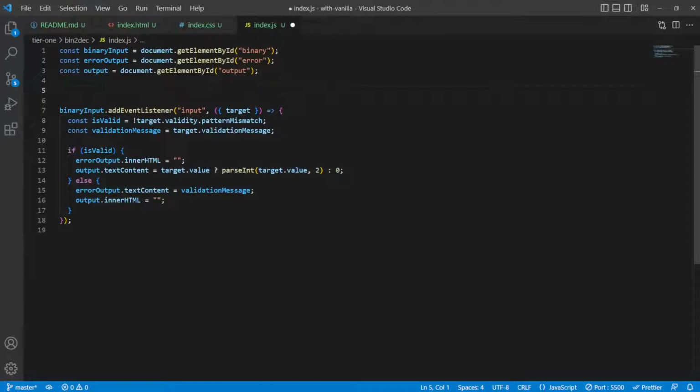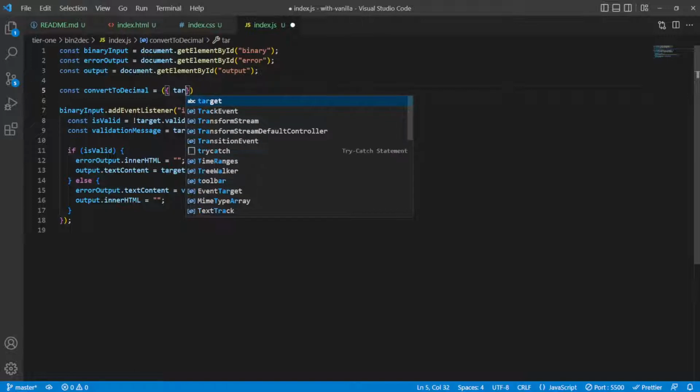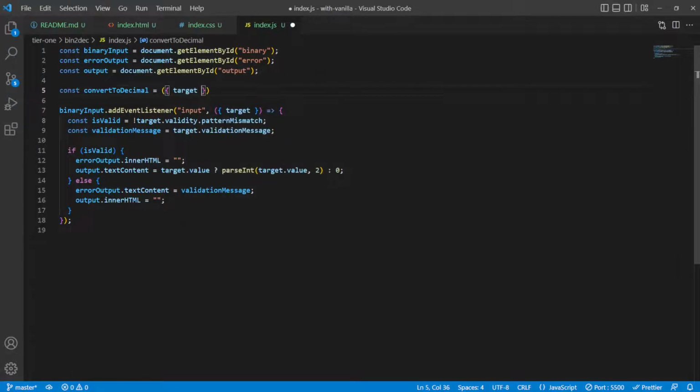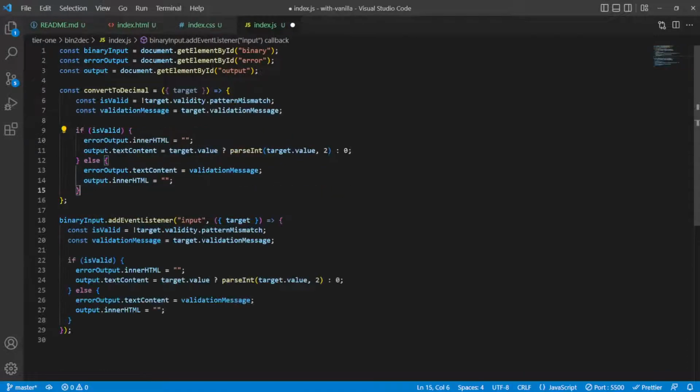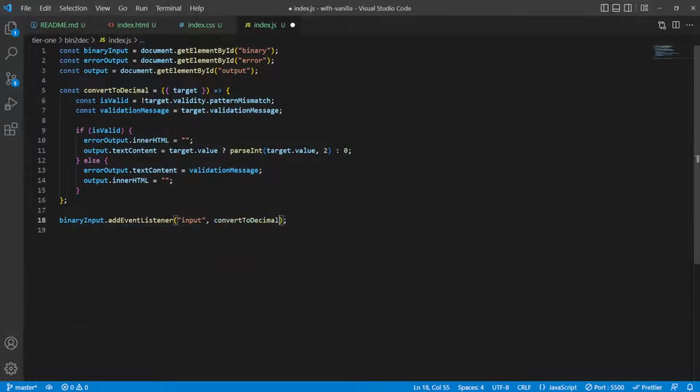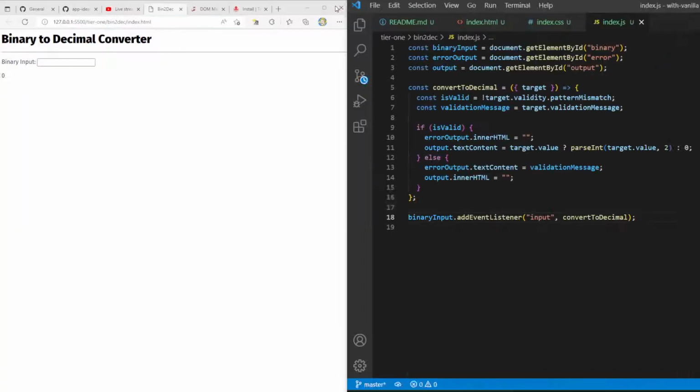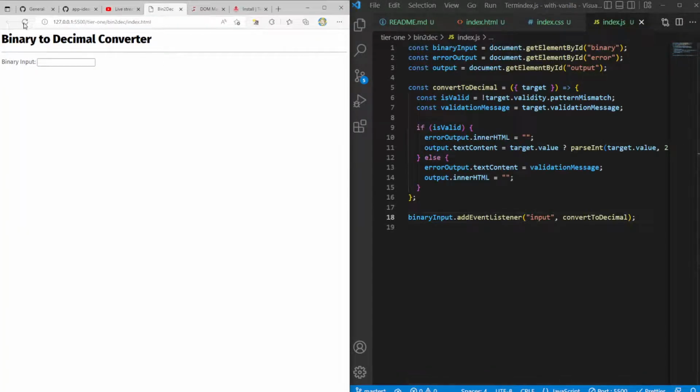So I can say something like convert to decimal, and inside of here, this will take my target. I'm very curious. I haven't actually done this too much, but let's just see if we can have fun with it. Let's put this in there, and then I'll move all this into just that. Now, if I refresh this, I'm still getting the same thing.